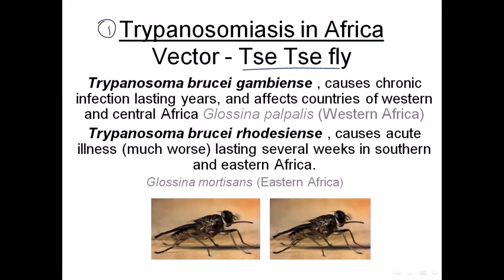The disease caused by brucei gambiense causes chronic infection lasting years and affects different countries of Western as well as Central Africa. Brucei rhodesiense causes acute illness, which is much worse than the disease caused by gambiense, lasting several weeks in southern and eastern Africa.